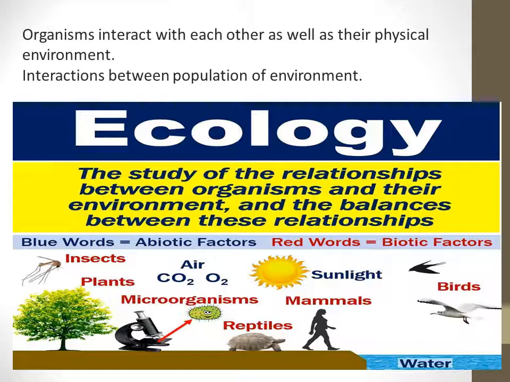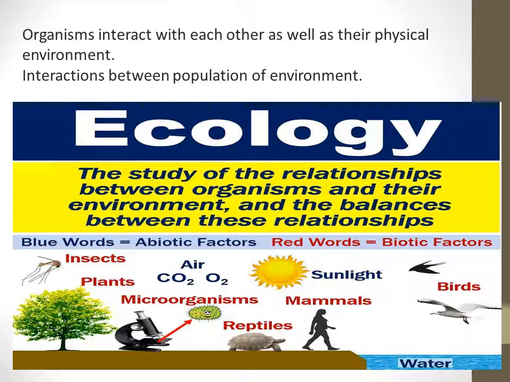physical environment. For example, if you take a food chain, say a herbivore for that matter. Now, a herbivore alone cannot sustain the whole life process. It requires the plants as well as, say, decomposers to complete the cycle. Same if you take, for example, a lion. Again, a lion on its own cannot survive. It requires herbivores. In fact, it requires plants as well. It requires soil, water. So there the organisms are dependent on each other.